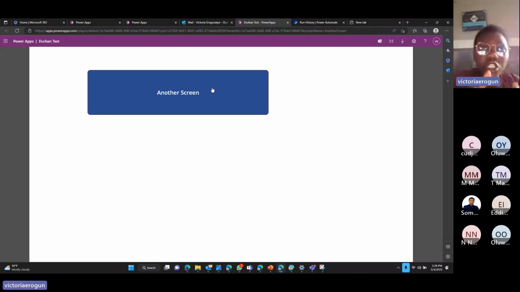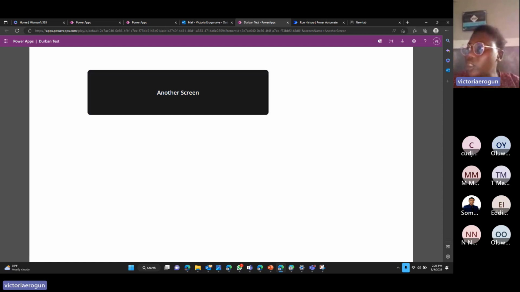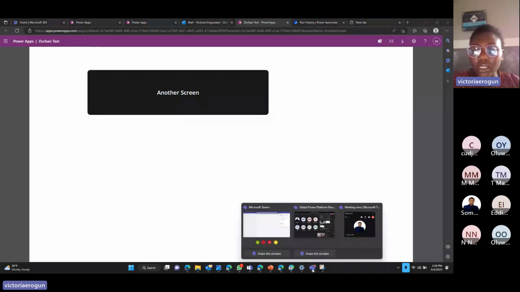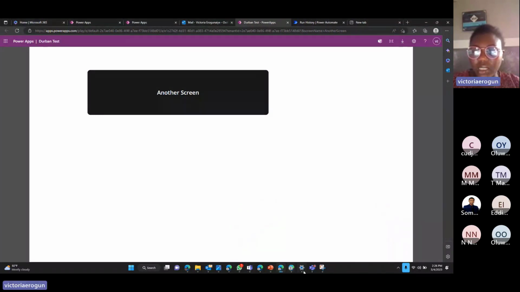Just like we've added the link to the application, the specific screen, the next thing you need to do is add the ID of the form so that when you're clicking on it, it is taking you to that screen that has the form, and the items property of the form would be the link. I'm going to just continue with our slide, let me just stop sharing this, and probably ask if anyone has a question. But that's literally the list of things we can do with deep linking.